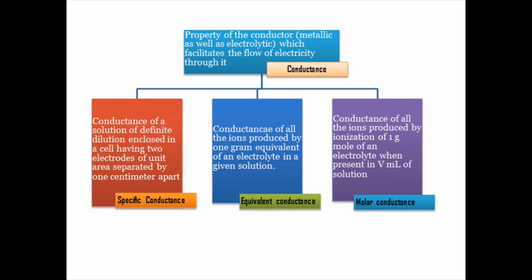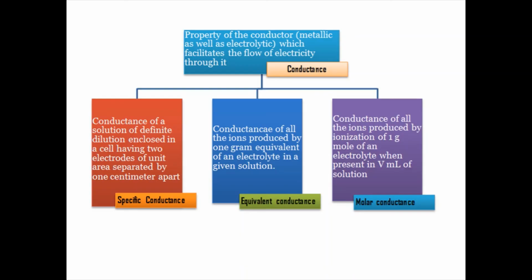So what do you mean by specific conductance? The name itself indicates specific. So simply, it is the conductance offered by all the ions present in a specific volume. Say for example 1 cc volume. How many ions will be there? Say for example 10. That conductance is called specific conductance. Remember, specific conductance is the conductance offered by all the ions present in a fixed volume.